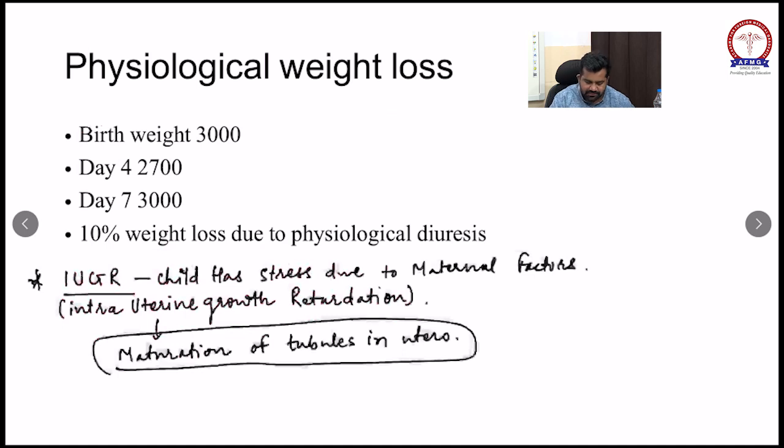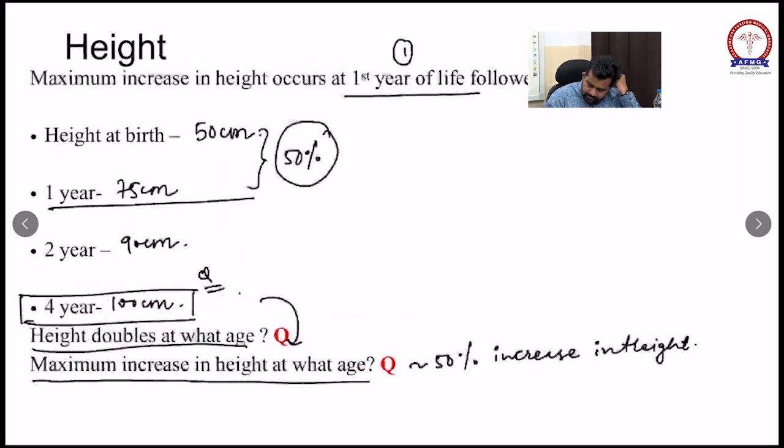So maximum increase, you can see that during the first year of life there is a 50% increase in the height. So you can see the 25 centimeter increased height. So the answer is, the maximum increase in height is during the first year of life. So how much is the increase? There will be a 50% increase in the height.